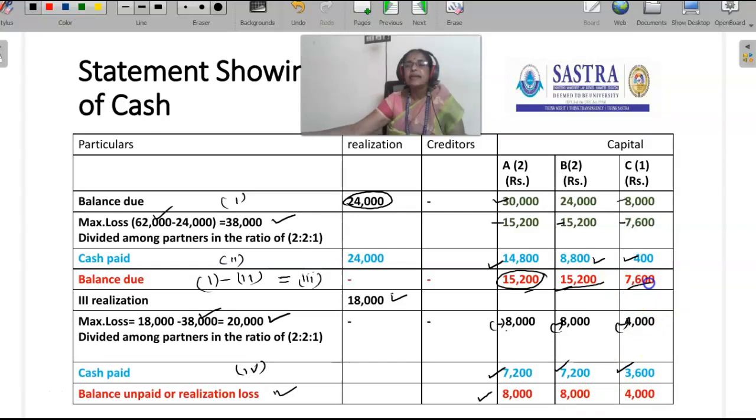Here the balance is 7,600 and cash paid is 3,600, so the balance unpaid is 4,000 rupees. So the balance unpaid or realization loss is 8,000, 8,000, 4,000, that is 2:2:1. This is the method to prepare a statement showing distribution of cash under the maximum loss method. Hope you understand this concept. We will see one more problem.